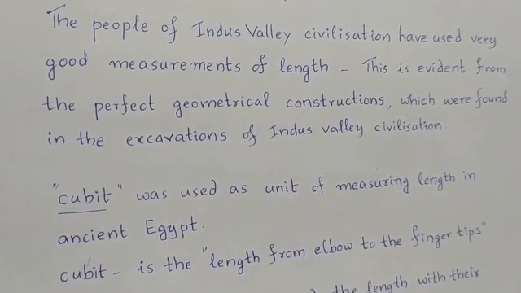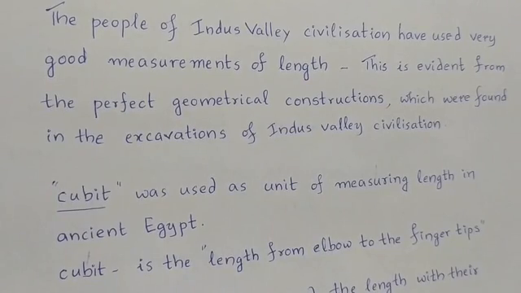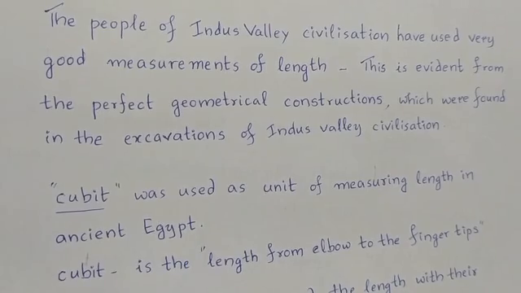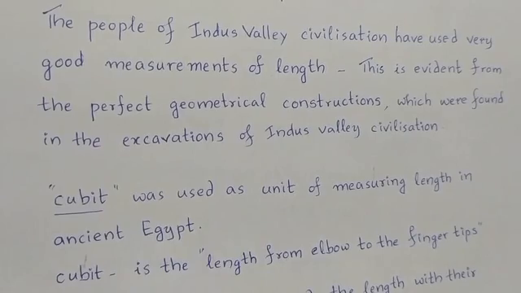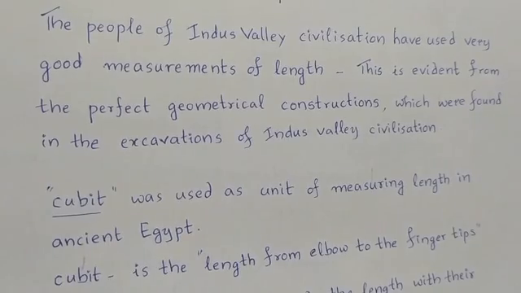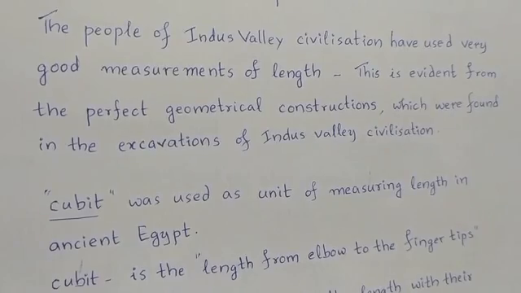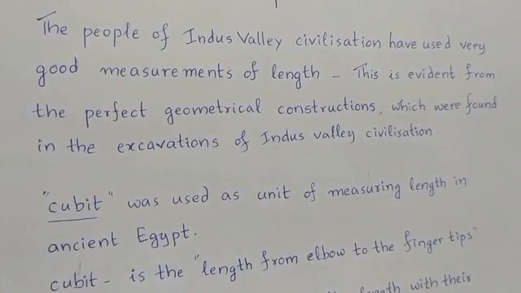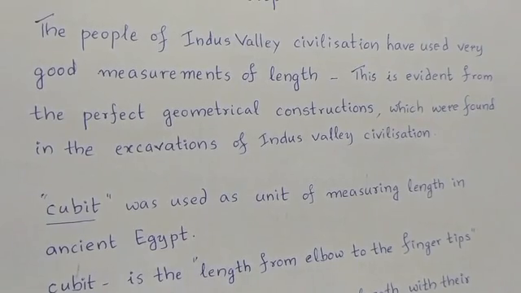Now we are living in the modern era. In ancient times, there were many different types of civilizations, among which the Indus Valley civilization, which you will learn more details about a little later in higher classes. The people of the Indus Valley civilization used very good measurements of length.